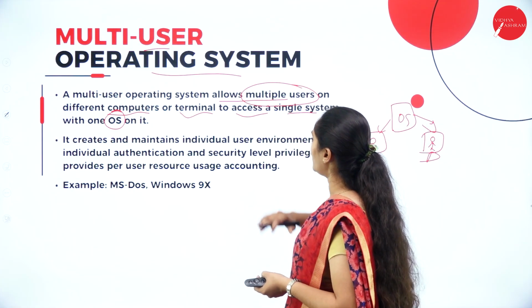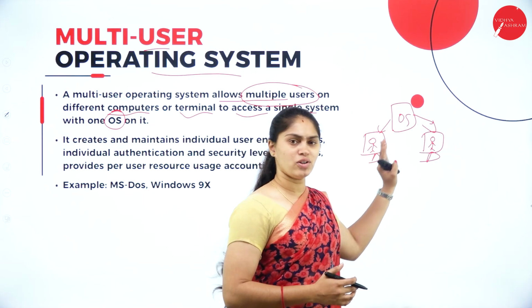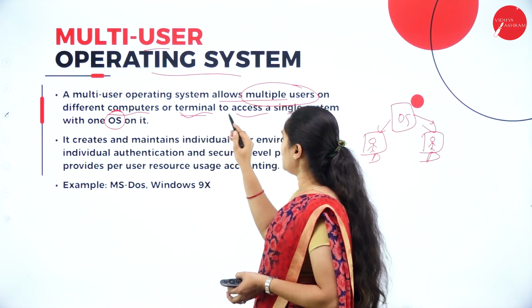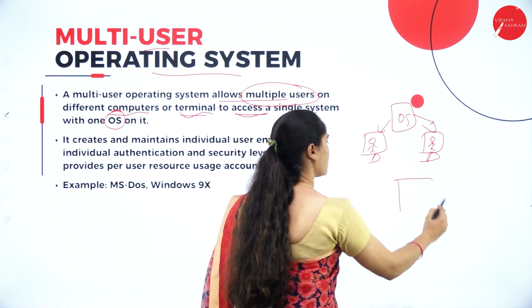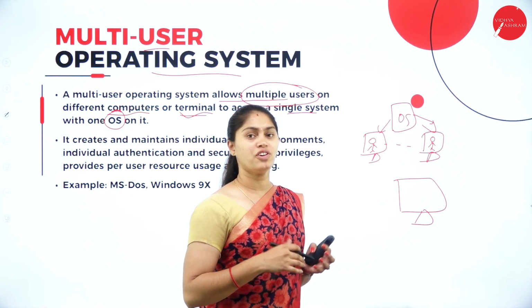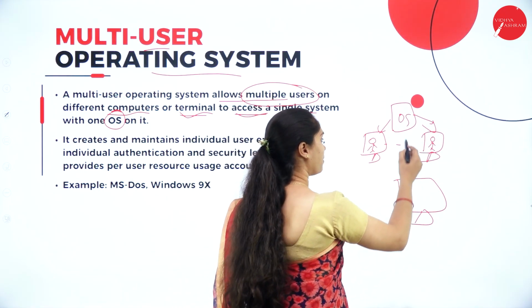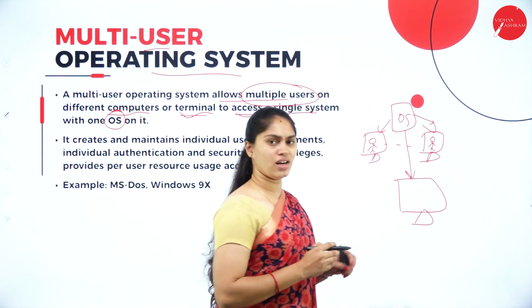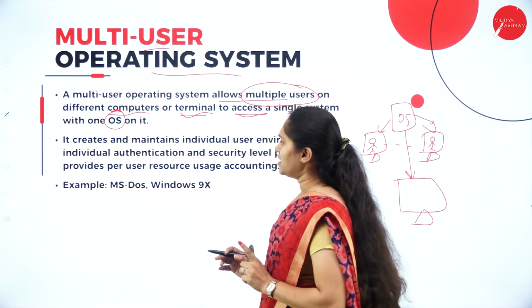So it is allowing multiple users on different computers. Here we have computer 1, computer 2, terminals to access a single system. So here I have a single system, but I have n number of users with n different computers, and I am accessing a single computer with the help of a single operating system in it.